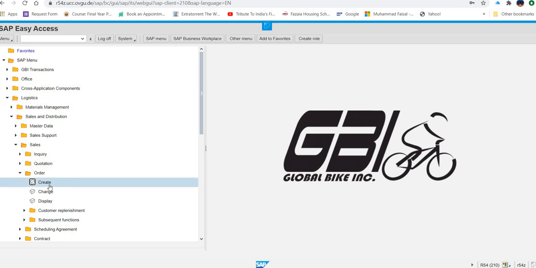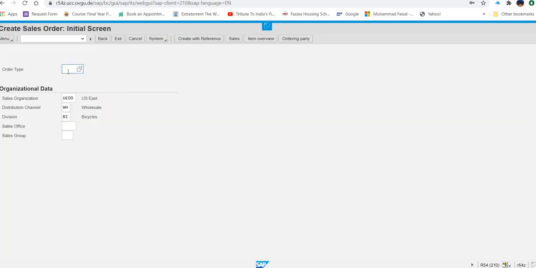And in create, what next we have to do, over here, we will type OR, short code for standard order or sale order. And then they are asking in the exercise to search your quotation. But if you know the quotation, why you need to search?